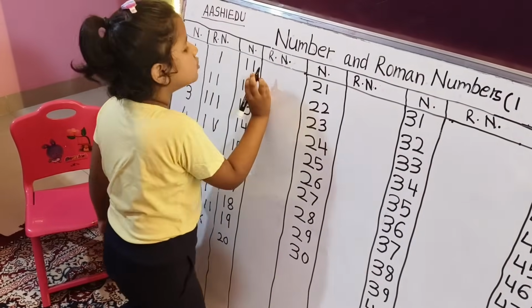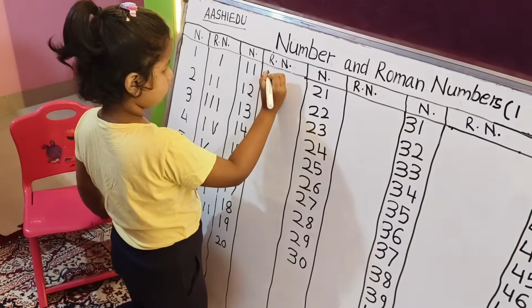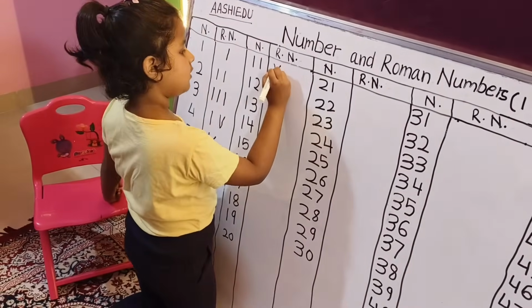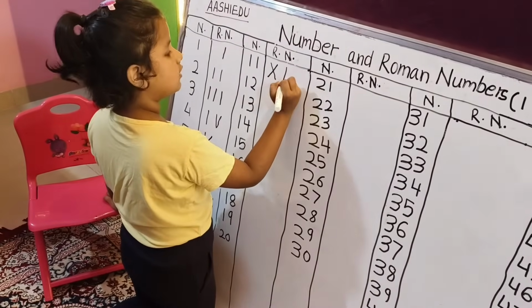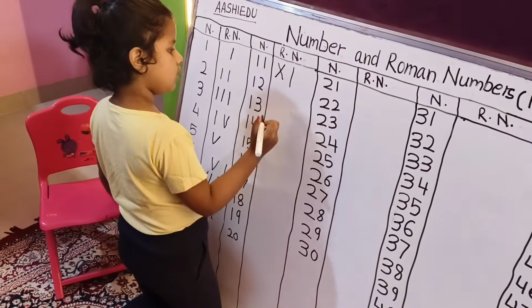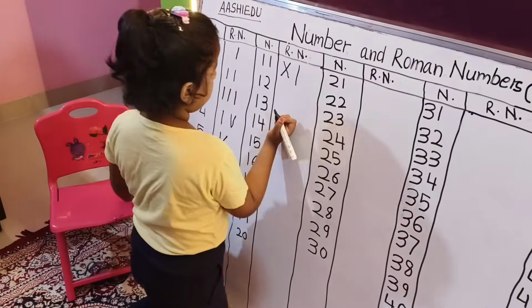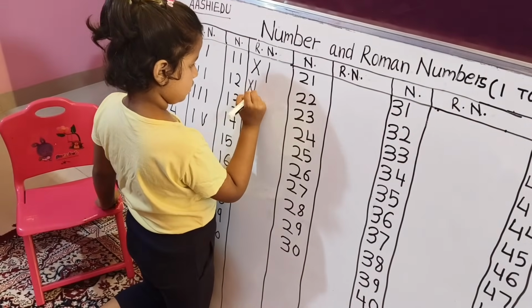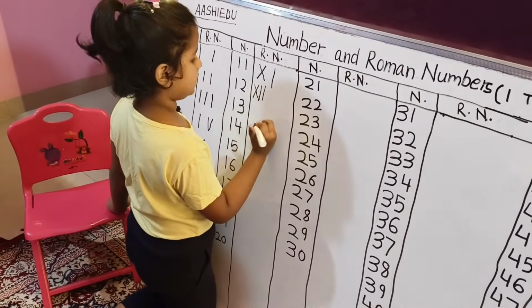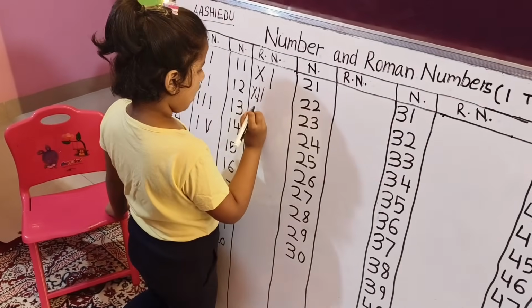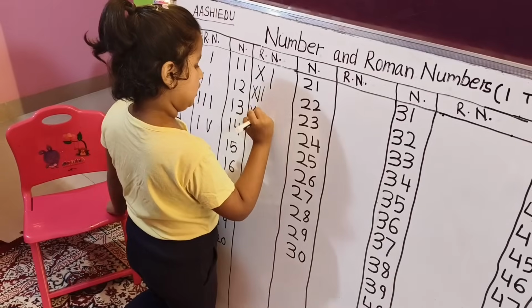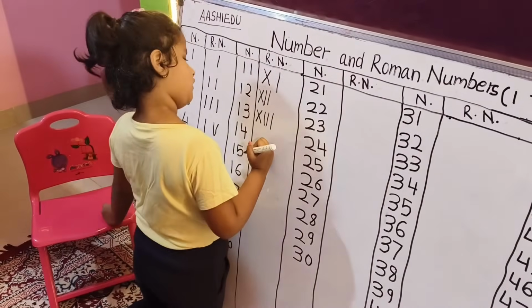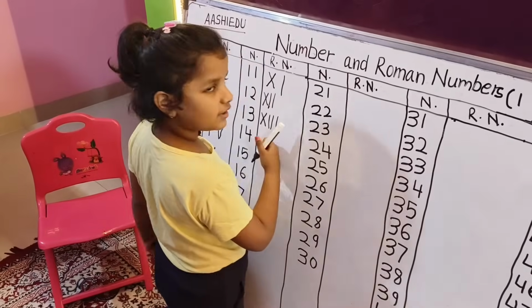So I will write 11. We need X and I. Roman number 11. Roman number 12 is XII. And Roman number 13 is XIII. XIII is the best.